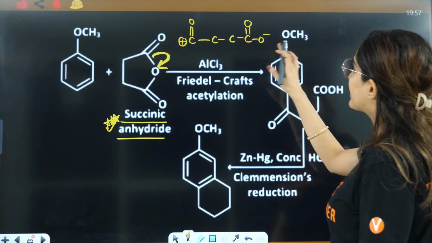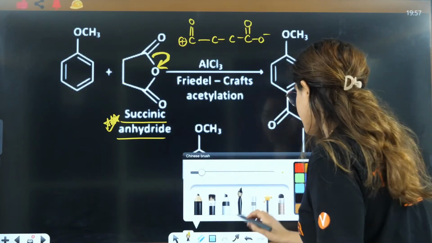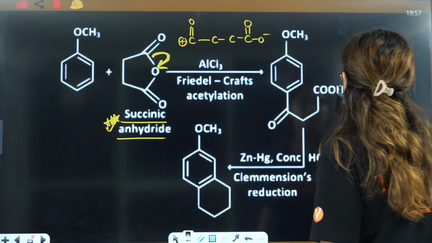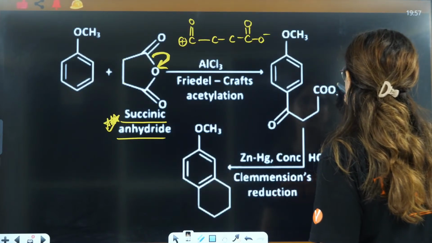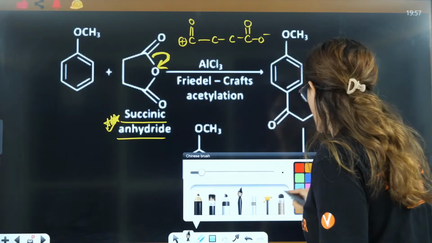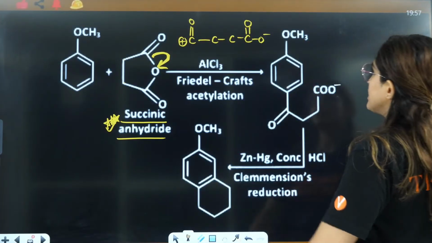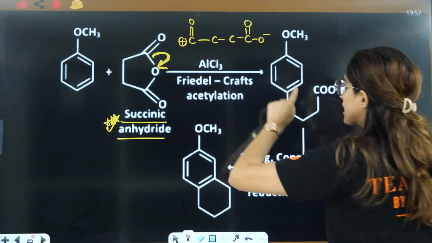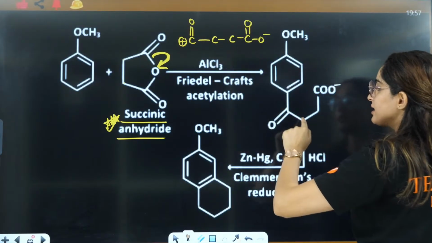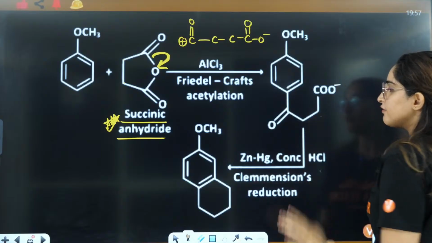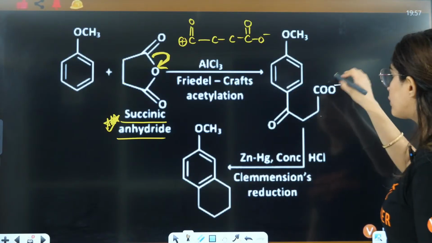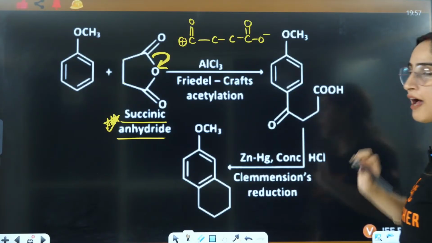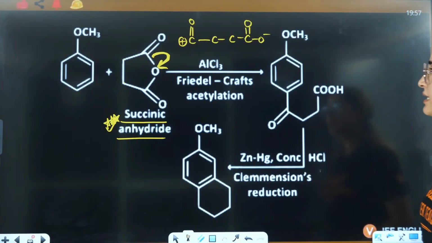This negative stays attached here. You can also put the negative here if you want to be clear about what exactly is happening. So this will be CO from this electrophilic position, CO, CC, CC, CO negative, and to this negative you will have H positive addition.